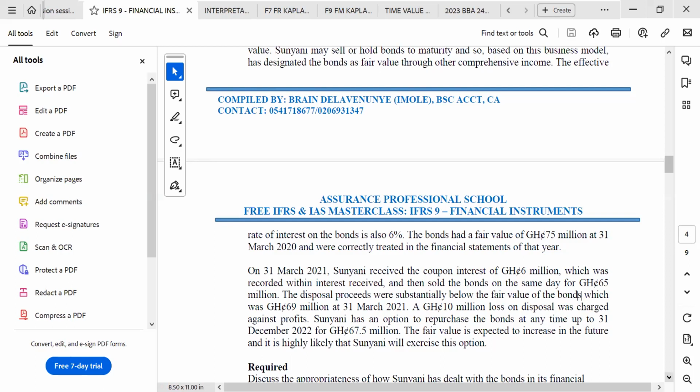We can only say this is a sale when the rights and control associated with the instrument or with the asset has been passed to the third party. So you have to ask yourself, has the financial asset or the instrument been given to the third party or the buyer? Does the buyer have the right to the contractual cash flows that will be coming from the instrument? If yes, it means that we have transferred the instrument to the buyer, so that is a sale.